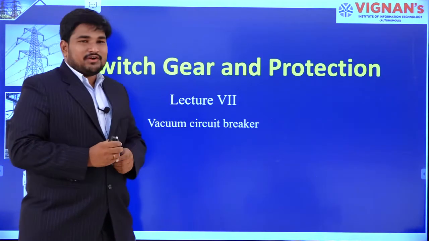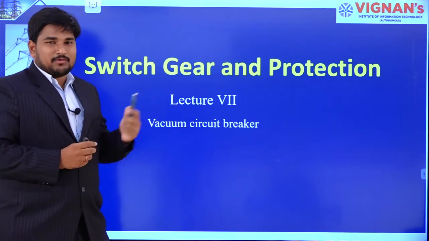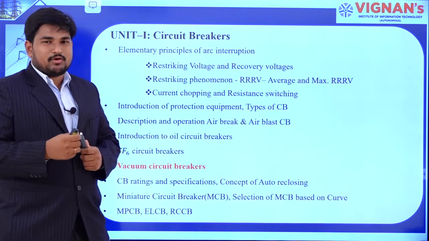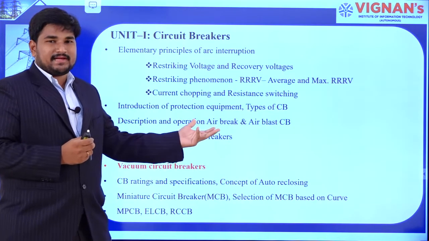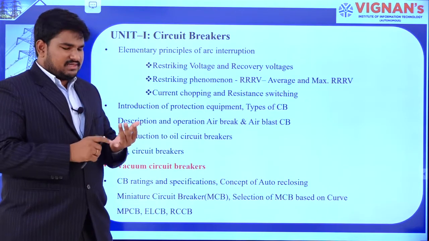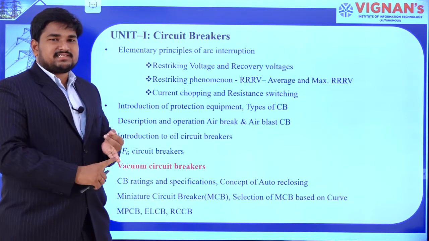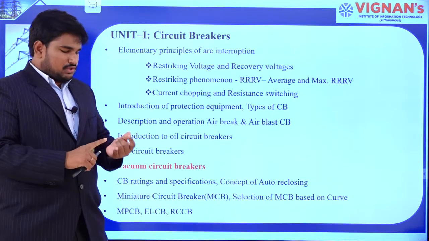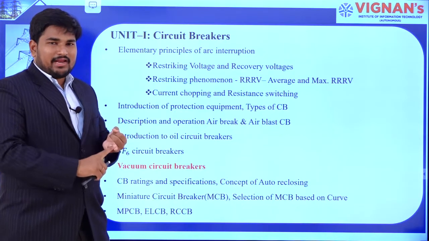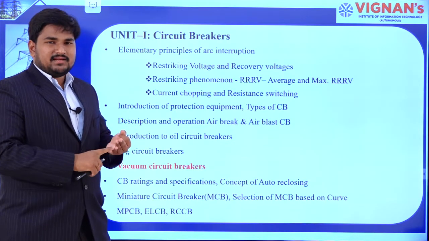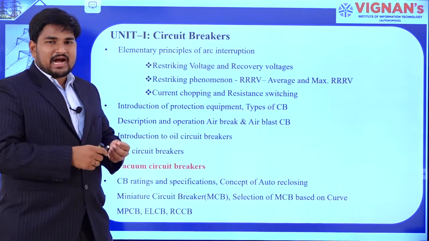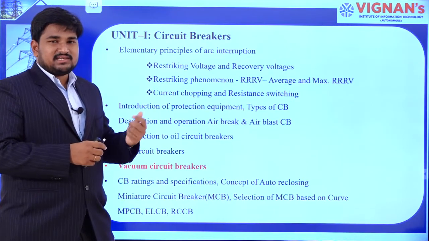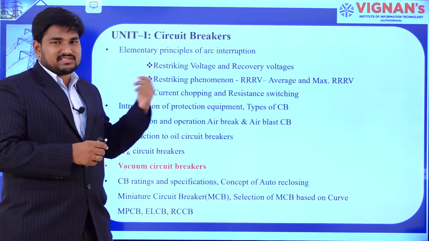In this lecture, we will discuss vacuum circuit breakers. In previous classes, we discussed the types of circuit breakers: the air brake circuit breaker, air blast circuit breaker, oil circuit breaker, as well as the SF6 circuit breaker. Air, oil and SF6 are the mediums used for arc quenching. We have discussed these in detail in previous classes.